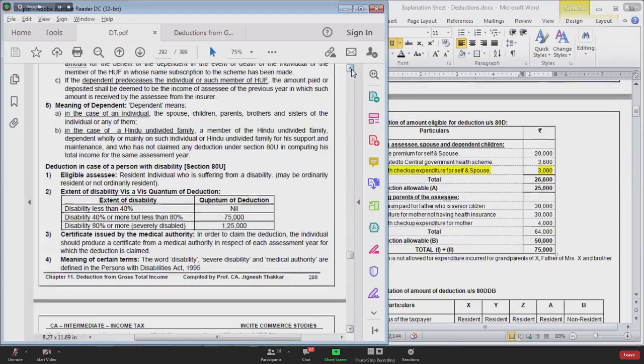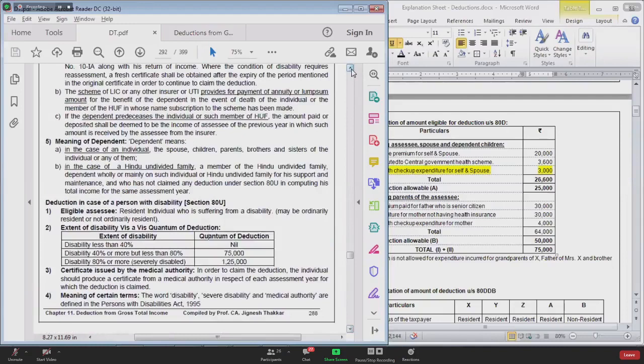Let me ask one more question. Say, for example, there are two persons who are dependent on Mr. X. There are two brothers of Mr. X. Both are suffering from disability. Both are dependent on Mr. X. First brother is disabled to the extent of 50%. Second brother is disabled to the extent of 85%. What will be the amount of deduction Mr. X would be eligible to claim?